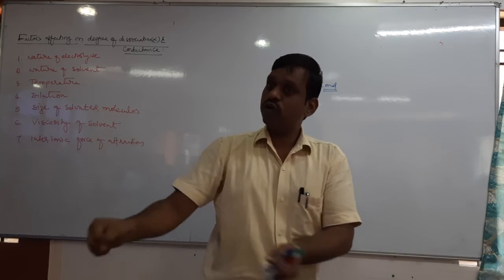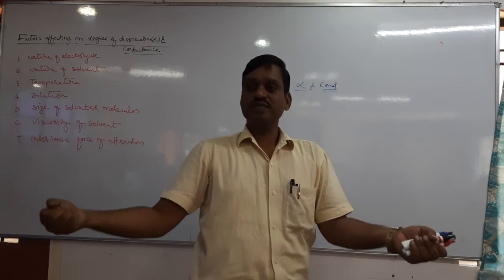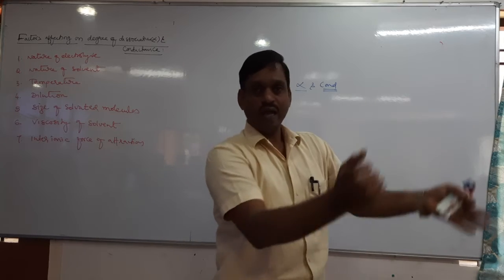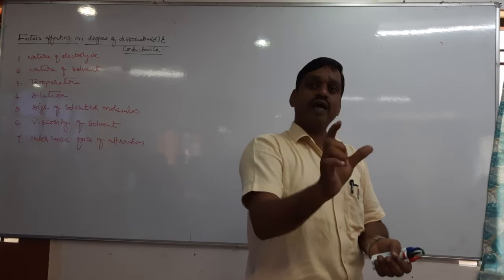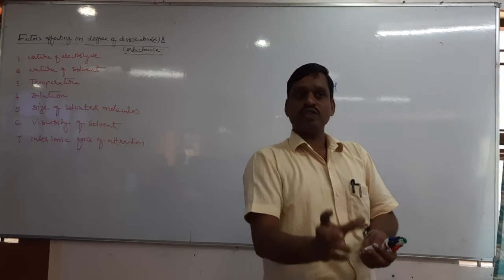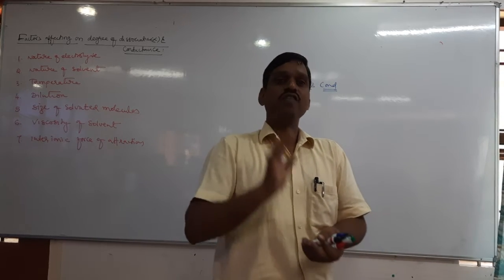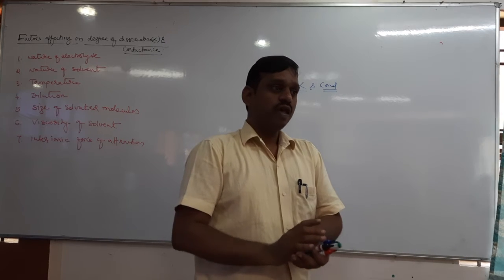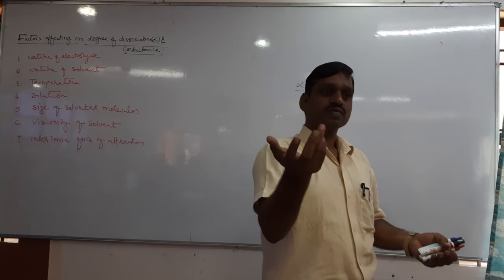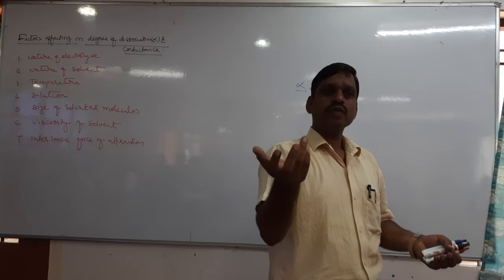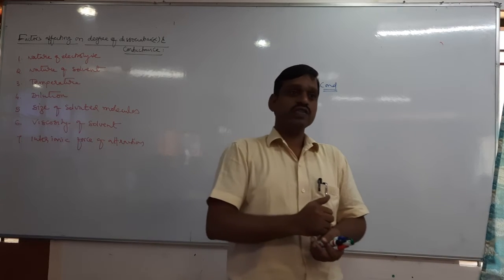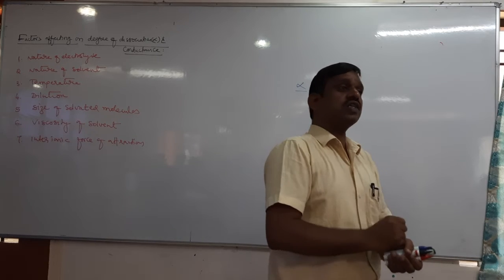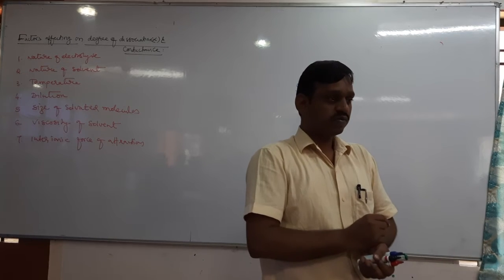They move towards the cathode and anode, and they carry the electric current. Cations carry electric current, anions also carry electric current. That means the electric current carrying capacity depends on the total number of ions, right? If the number of ions increases, its conductance increases. And one more thing: conductance also depends on the velocity of ions.